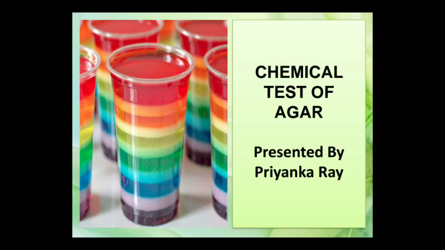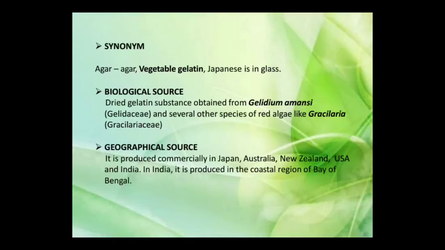In this particular presentation, I am going to discuss the chemical test of agar. What is agar? What is the synonym of agar? Agar is also known as vegetable gelatin, Japanese isinglass. The biological source of agar is a dried gelatinous substance that is obtained from